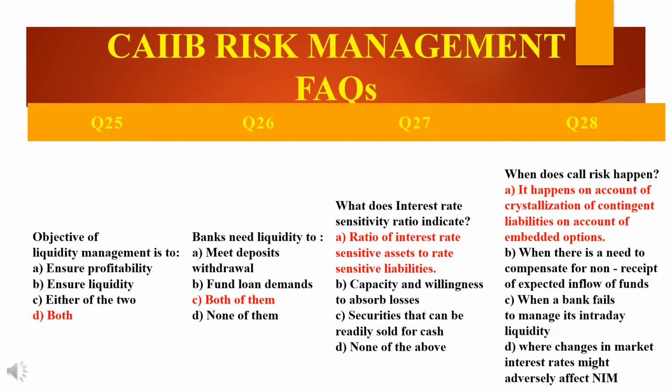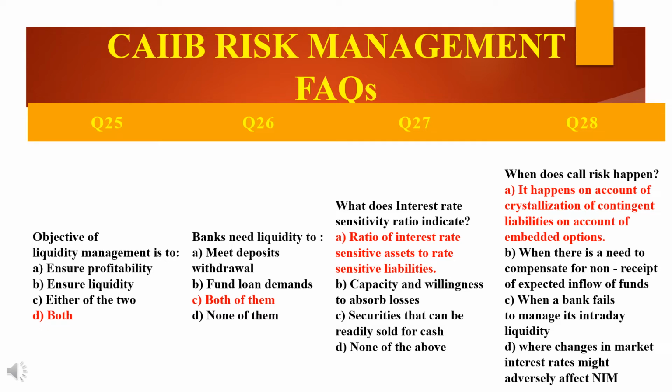The last question: when does call risk happen? What is the term call risk? When does this happen? There are four options. Just have a look. It happens on account of crystallization of contingent liabilities on account of embedded options.